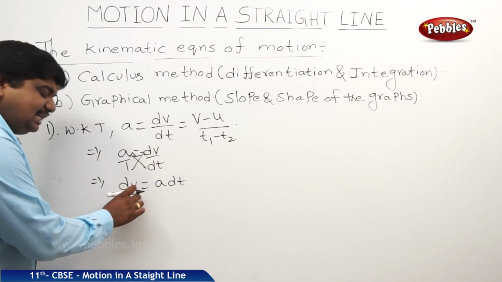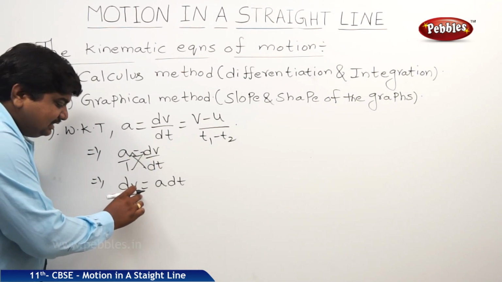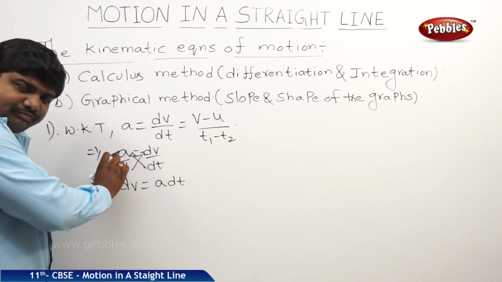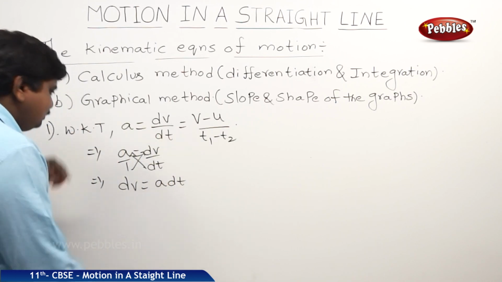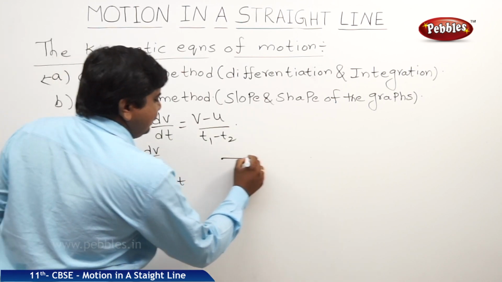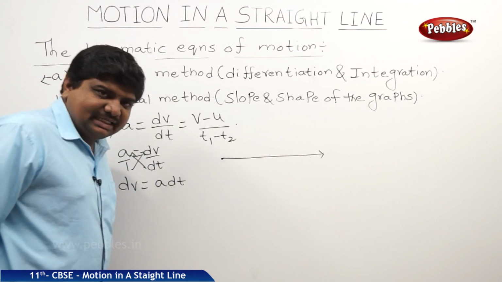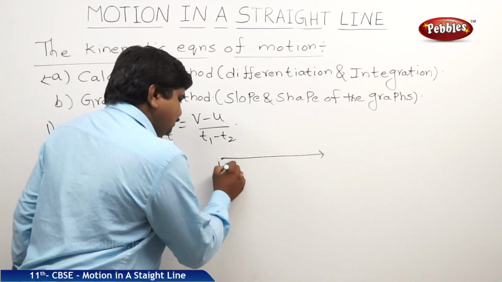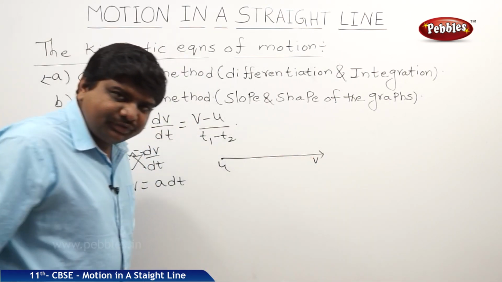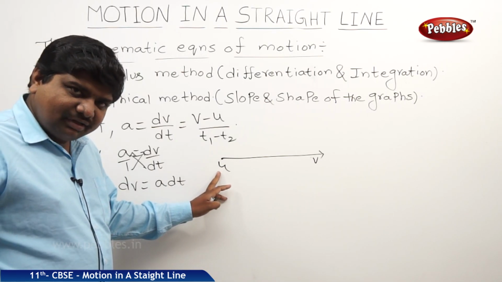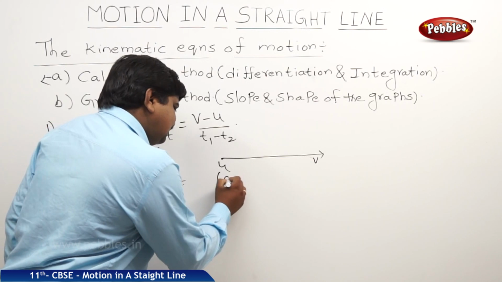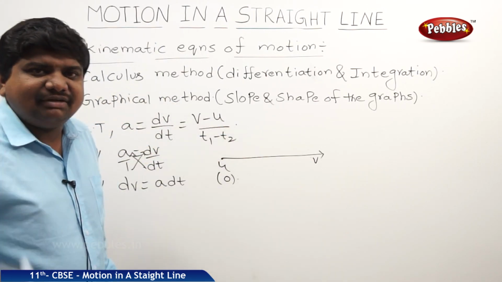After that, dv means change in velocity. It changes from u to v, and dt changes from 0 to t. When a body is traveling from one point to another, its initial velocity is u and final velocity is v. At the point where the body has the initial velocity u, the time is 0 seconds or t1 seconds.